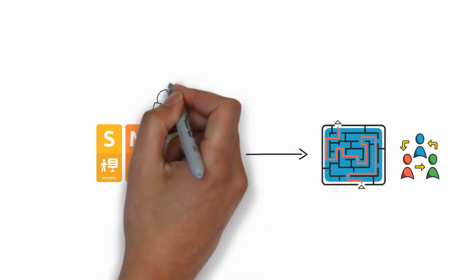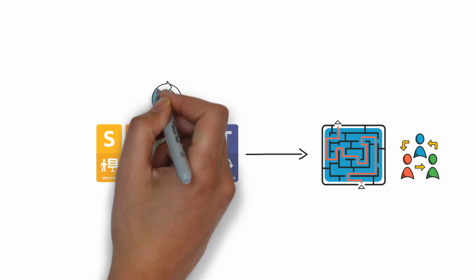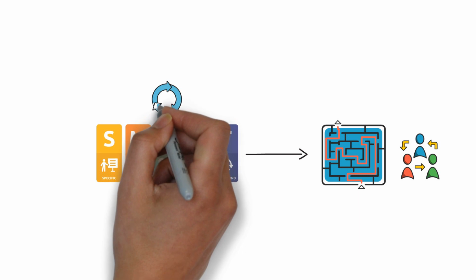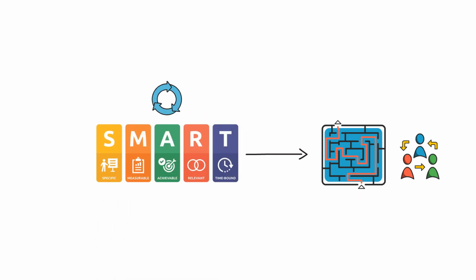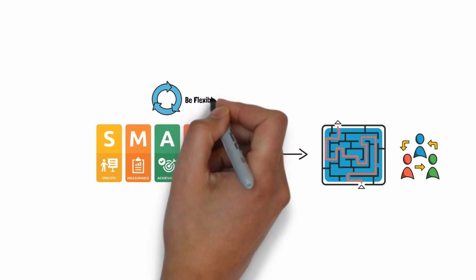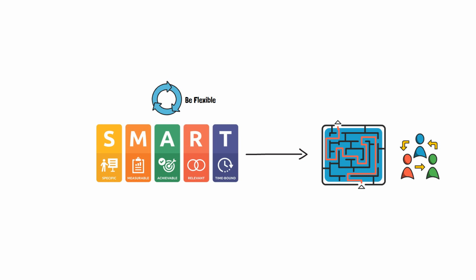Another important aspect of achieving SMART goals is to be flexible and adaptable. Sometimes unexpected events happen and you might need to adjust your plans accordingly. It is important to be flexible and open to changes in order to achieve your goals.